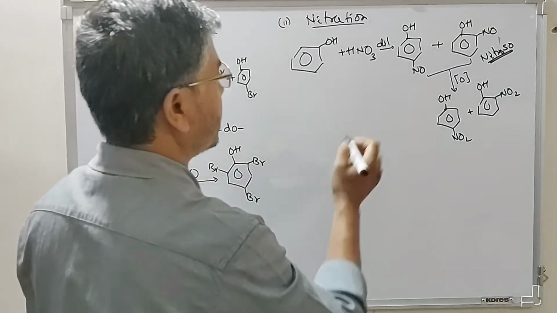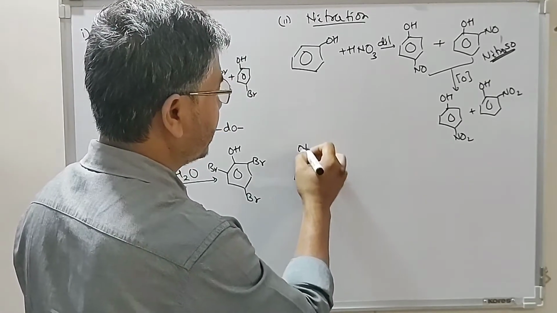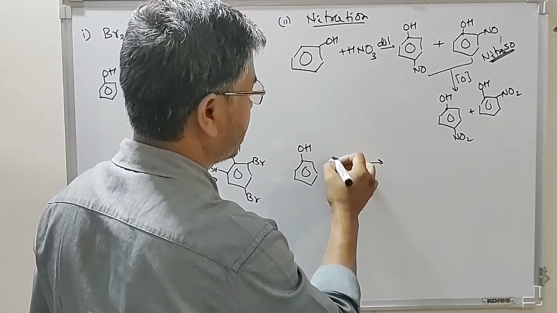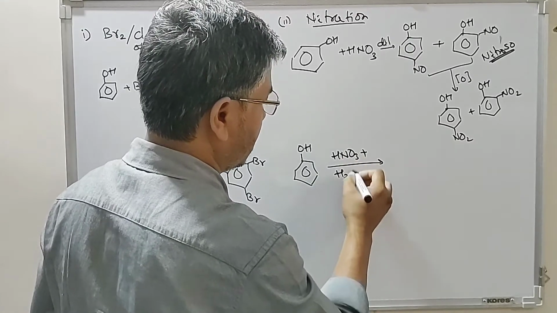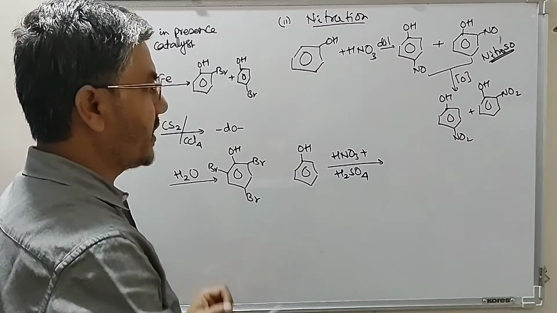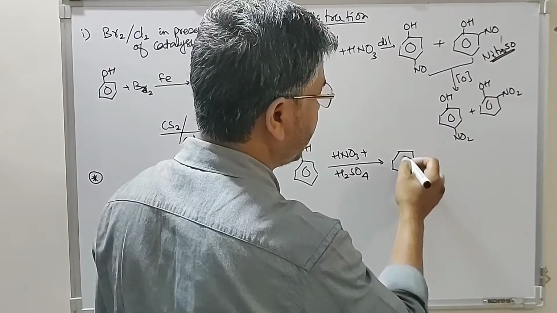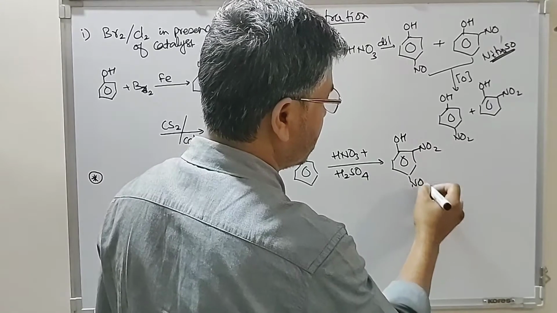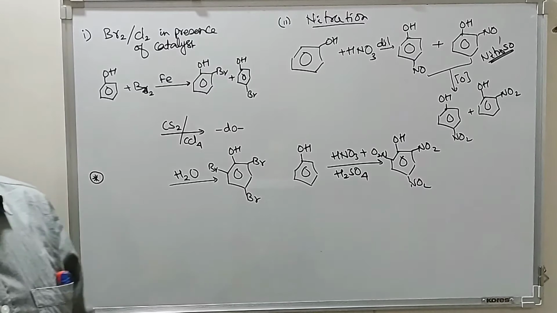But if we use strong nitric acid or concentrated nitric acid, or the nitrating mixture HNO3 plus sulfuric acid, which is a very strong nitrating mixture, we get trinitrophenol, with NO2 nitration at ortho and para positions.